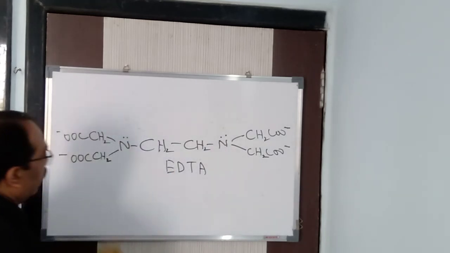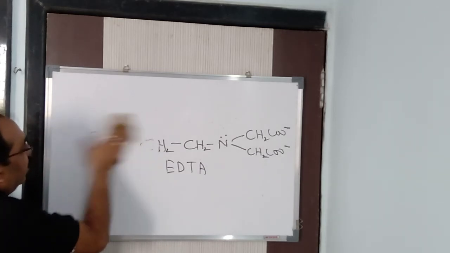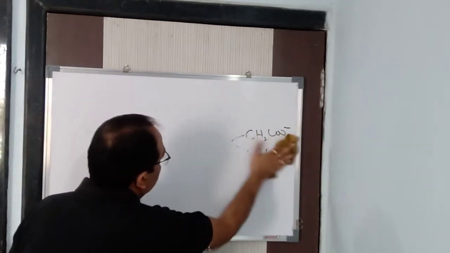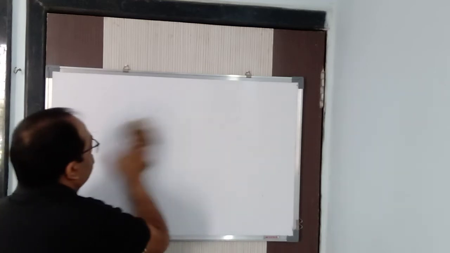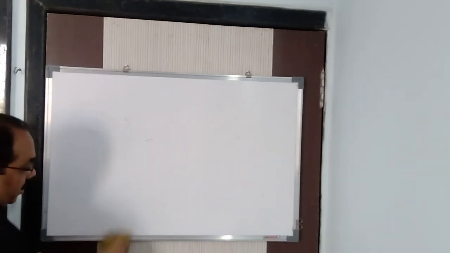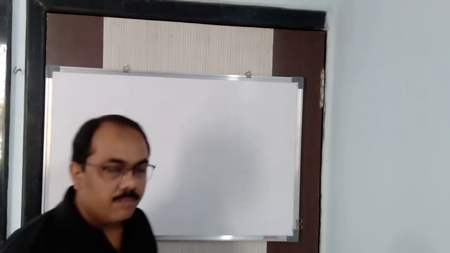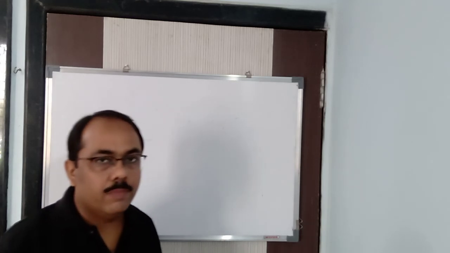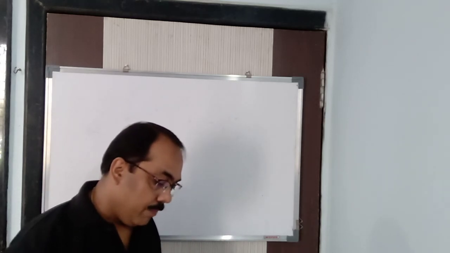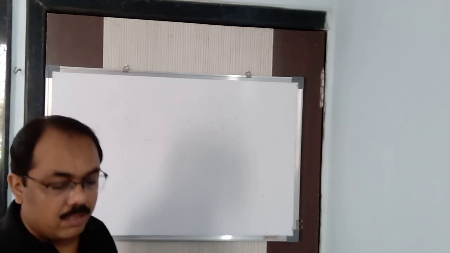Got it? Fine. So, I hope you understood the denticity. Denticity means the number of donor atoms, the number of donor pairs, we can have. So, if one donor atom, monodentate or unidentate, if 2 it is bi, 3 it is tri, in this way it goes on. Now, next is the bridging ligands.